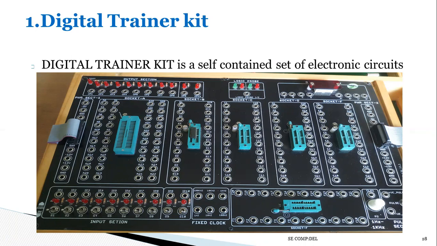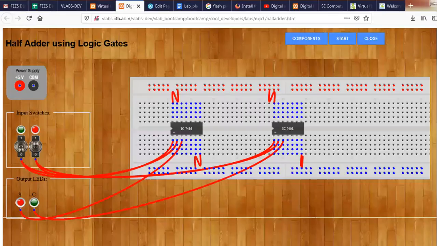VCC is nothing but the whole voltage, and for our digital practical we require only a 5 volt supply, and we also require the ground connection. There are also sockets A, B, C, D, E, and we require only 4 sockets. These sockets are used to place the IC. Next, the breadboard is also used in this practical. This is one breadboard.